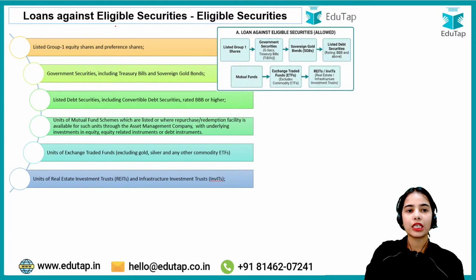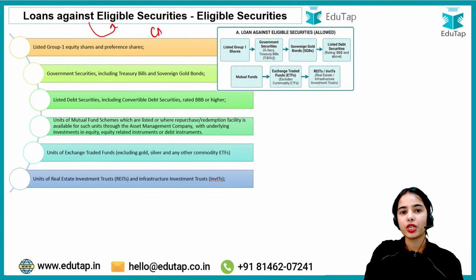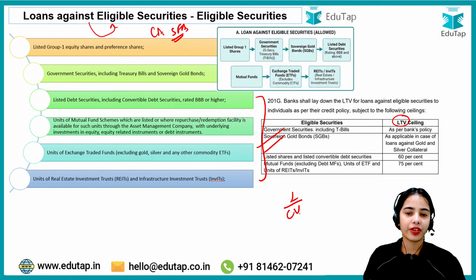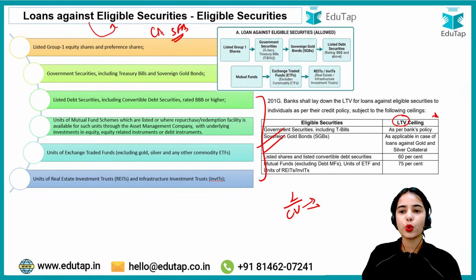Okay, so basically loans against eligible securities: the commercial banks and the small finance banks can give loans against the eligible securities. These are the eligible securities. Now there is also the loan to value ratio, that is, how much maximum loan can be provided against the collateral value, against the share value, or against the debt instrument value. So this is the loan to value ceiling.